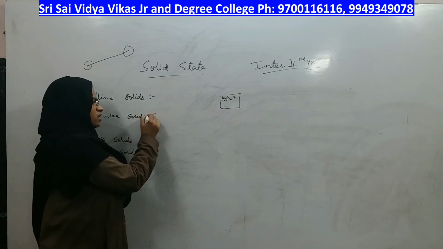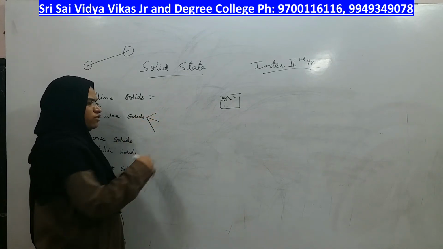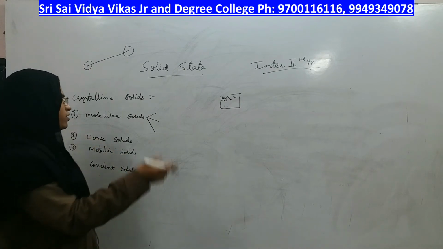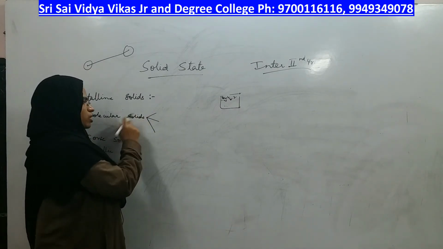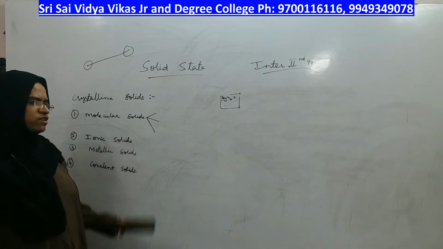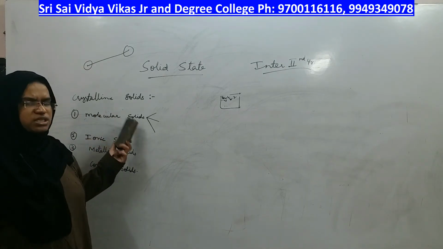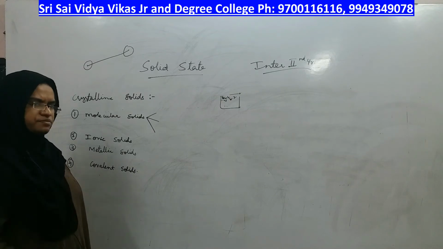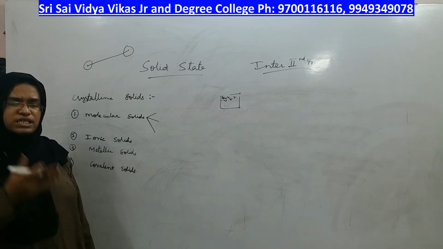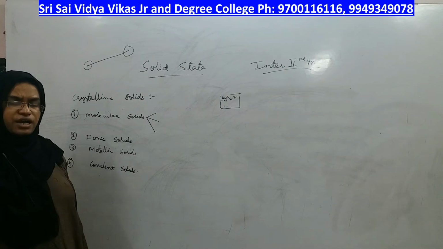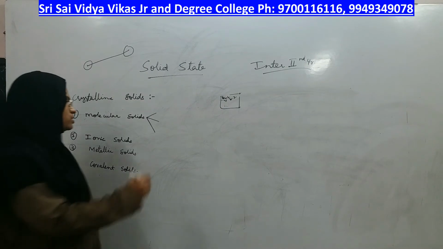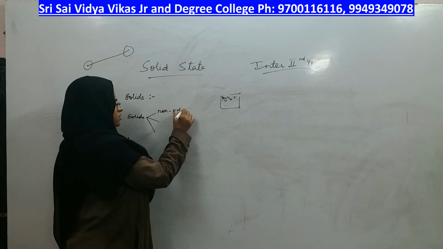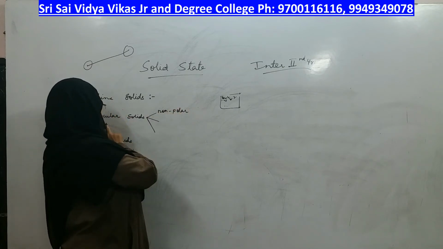And we know that molecules are of different types. Whichever type of molecules are associated, that type of solid is present in molecular solids also. So, we will see molecular solids again have three different types, right? If the molecules in the crystal are non-polar molecules, it is called a non-polar molecular solid.